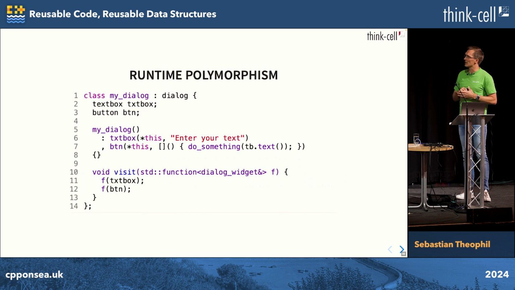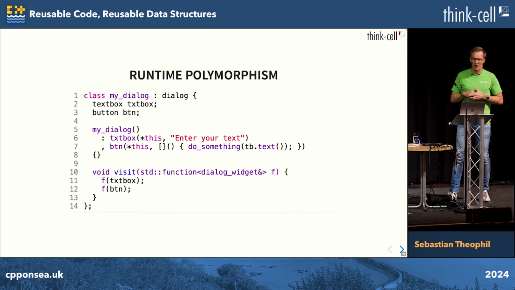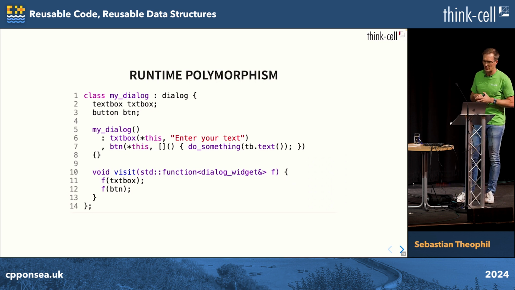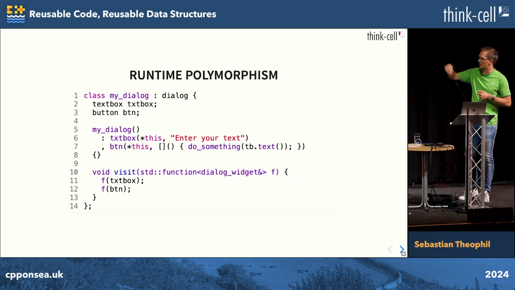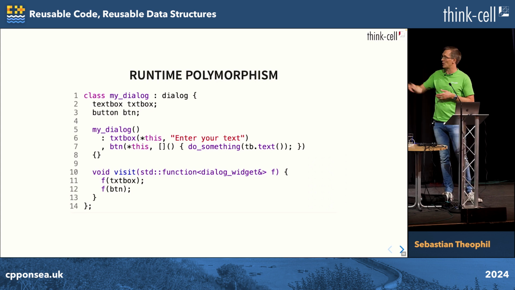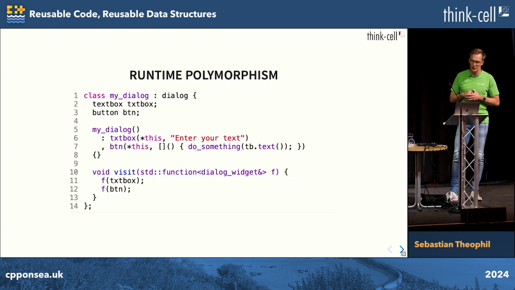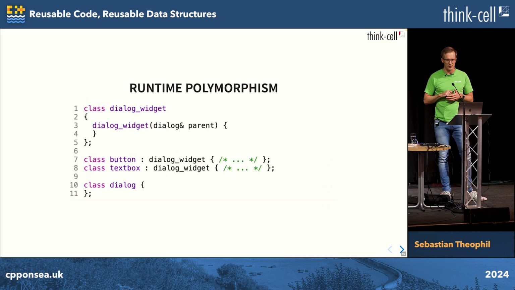We could do something like this, for example. We could provide a virtual visit function. And that visit function would have to enumerate all our dialog widgets. Now that's clearly not a great idea, because it means that we have to repeat all the members again, right? Super error prone. No compiler will warn us if we forget one of our members down here. This will just silently not work at some point. So instead, we can do something else.